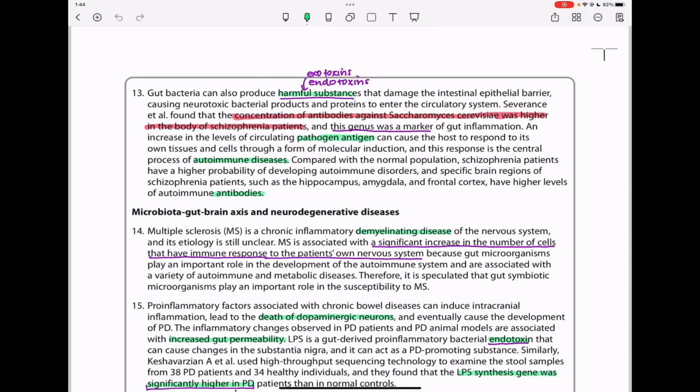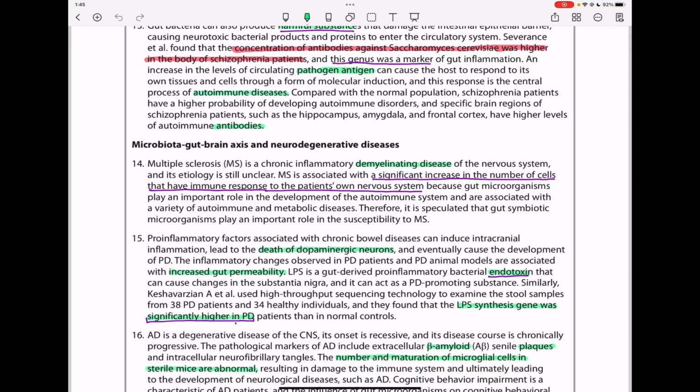Compared with a normal population, schizophrenia patients have a higher probability of developing autoimmune disorders, and specific brain regions of schizophrenia patients, such as the hippocampus, amygdala, and the frontal cortex, have higher levels of autoimmune antibodies. In the next part, microbiota, gut-brain axis, and neurodegenerative diseases.